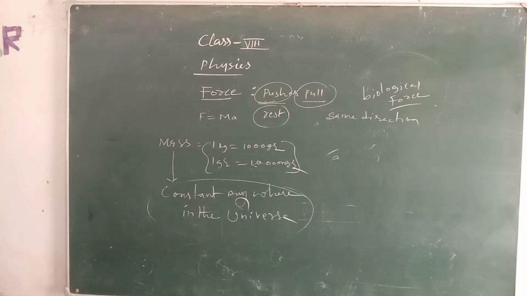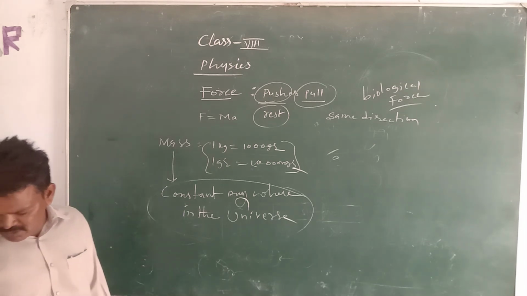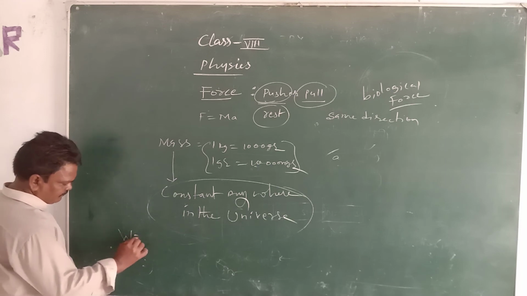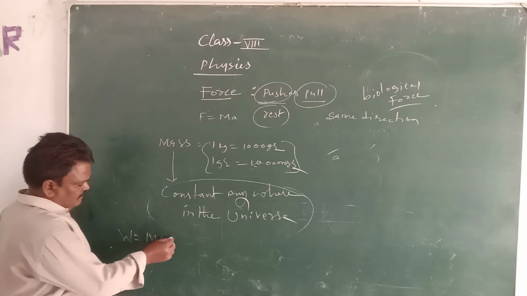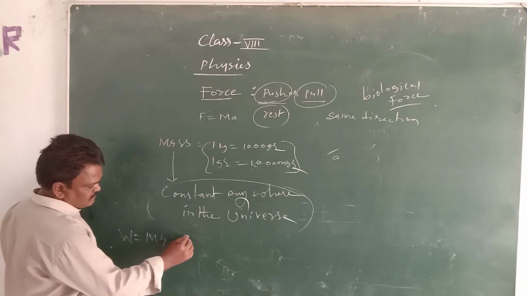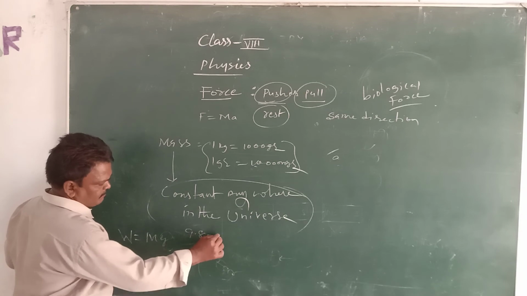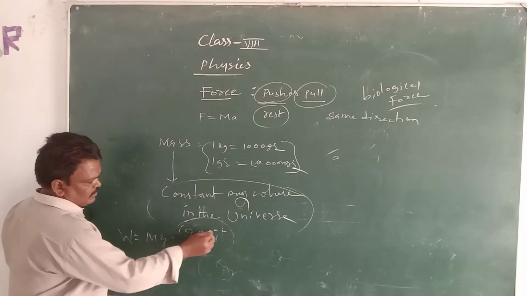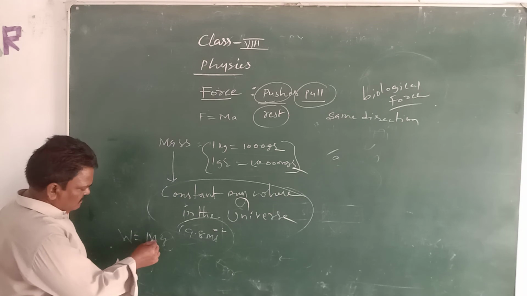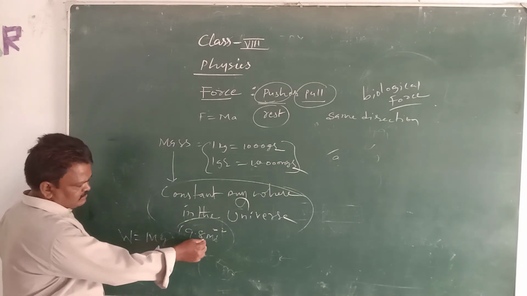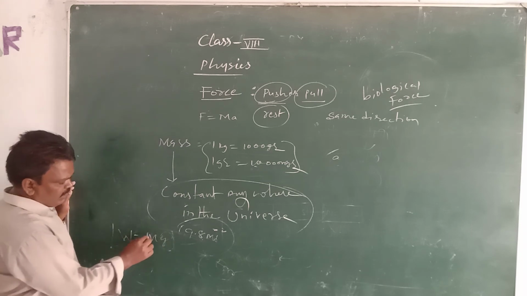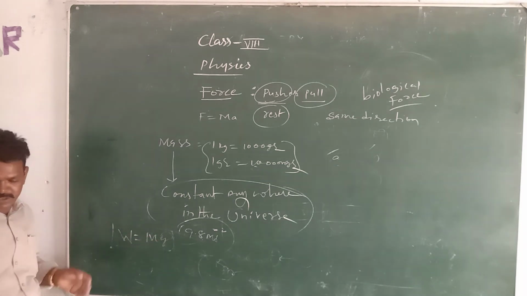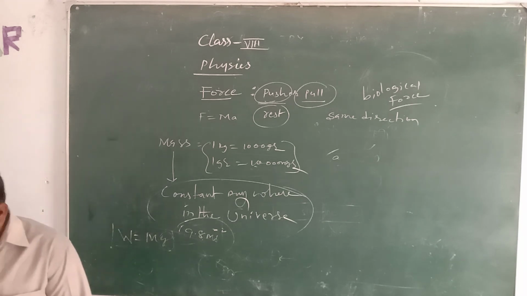Weight is nothing but mass into acceleration, as I already said. W is equal to mg, we can also write. W is equal to mg. Here g, the gravitational acceleration acting on the body, is approximately 9.8 meters per second square, that is ms minus 2, and mass in kgs. So W is mass into gravitational acceleration.